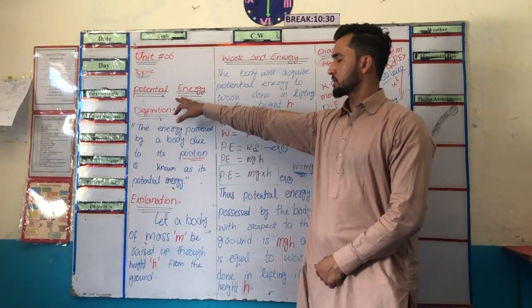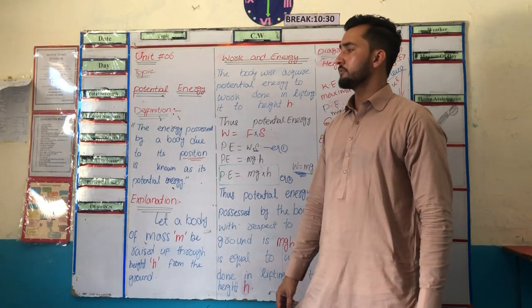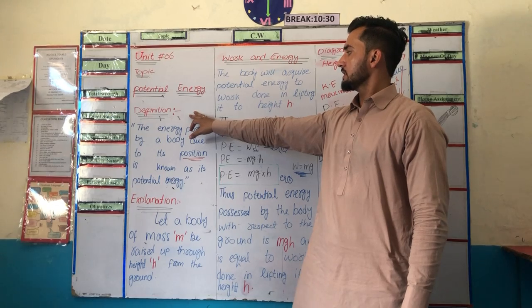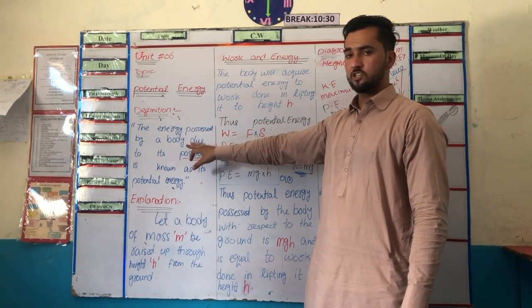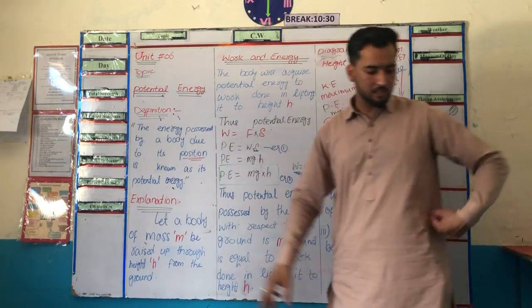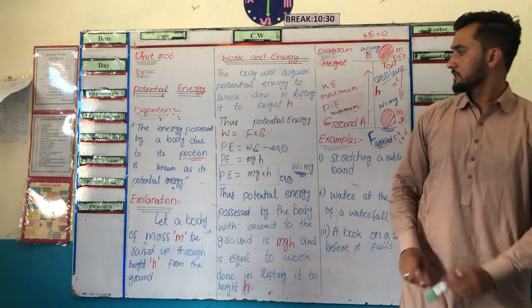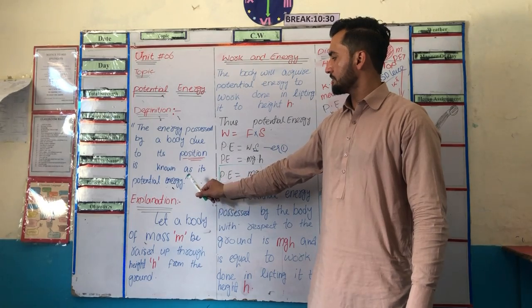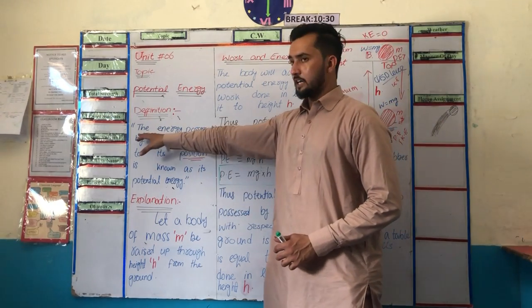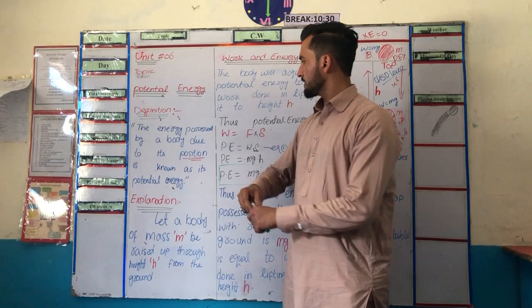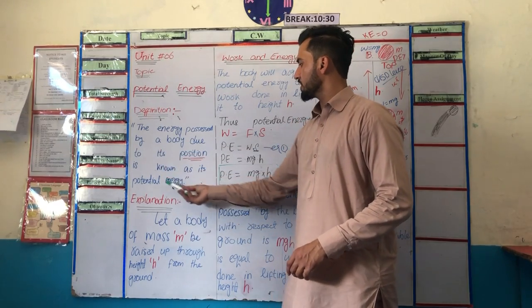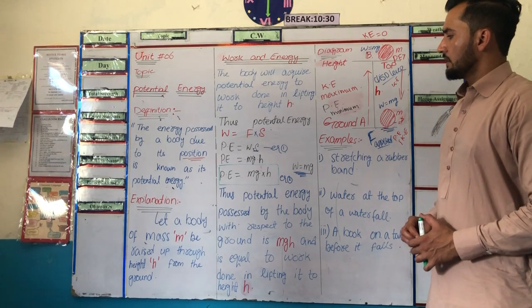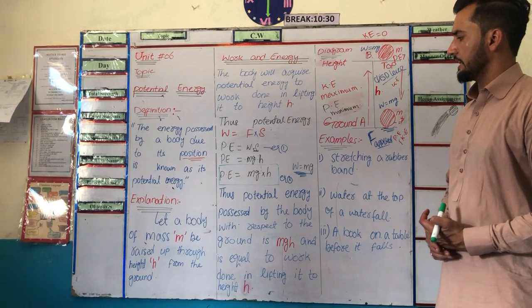Today our topic is potential energy. First of all, we define what potential energy is. Potential energy is the form of energy which is due to the position of the body. The energy possessed by a body due to its position is known as potential energy. Clear? So this is called potential energy.